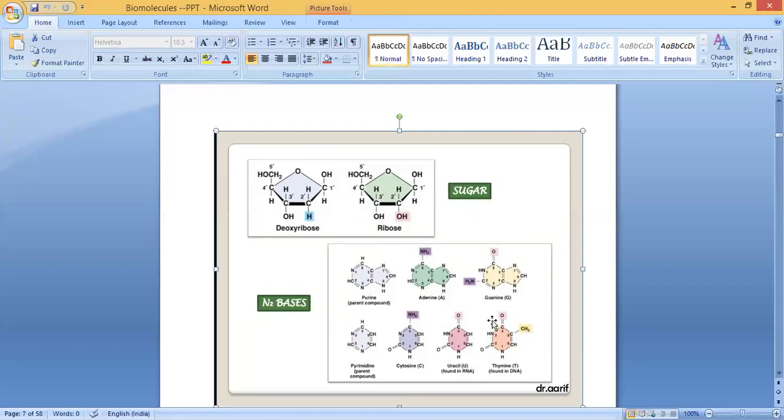So how will they pair? I'll tell you: here it is always adenine and thymine. These are the pairs, connected by hydrogen bonds. Same like guanine and cytosine. These two, cytosine and guanine, will always pair up by hydrogen bonding. That is in the case of DNA. But in the case of RNA, instead of thymine, we can see uracil. In DNA it is adenine and thymine, but in RNA, adenine and uracil. In the place of thymine, thymine is replaced by uracil. Clear?